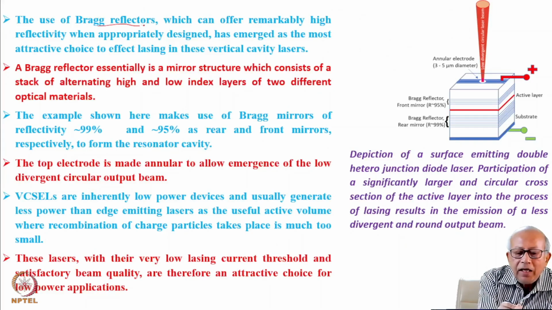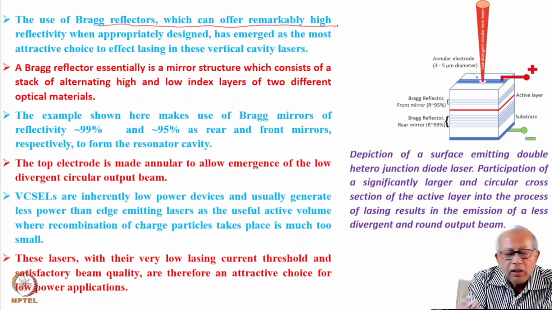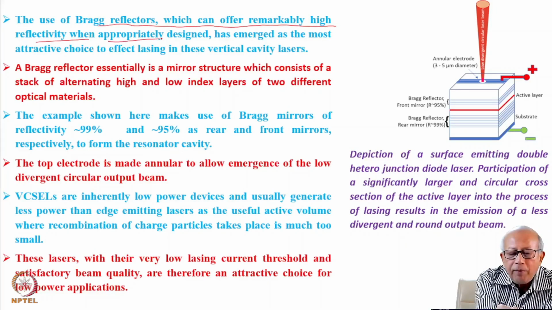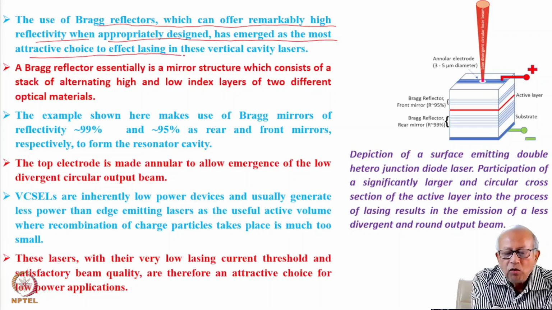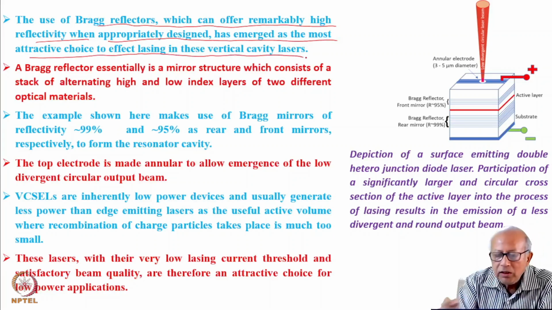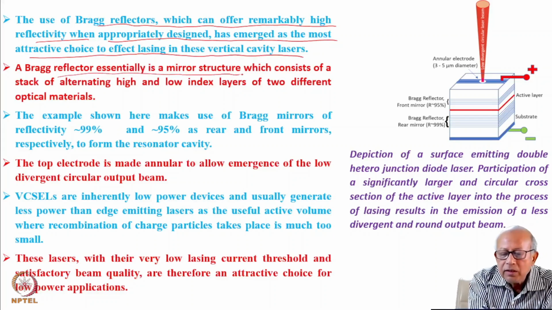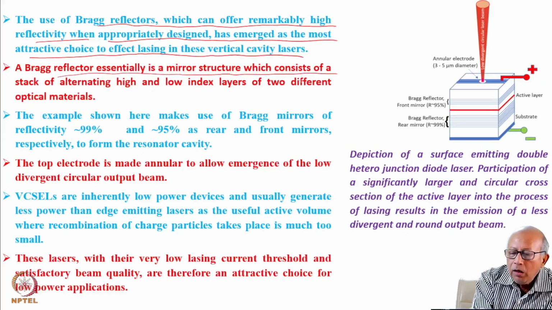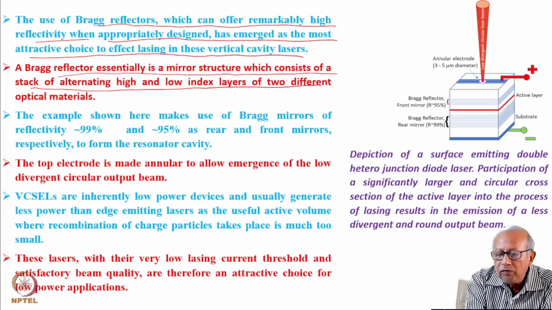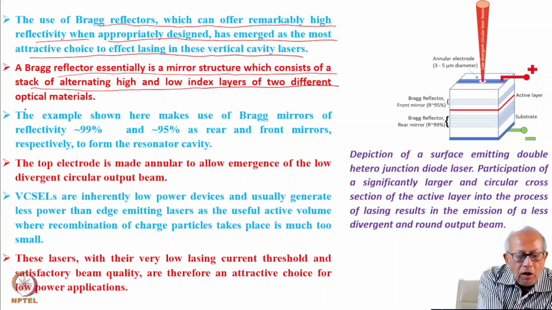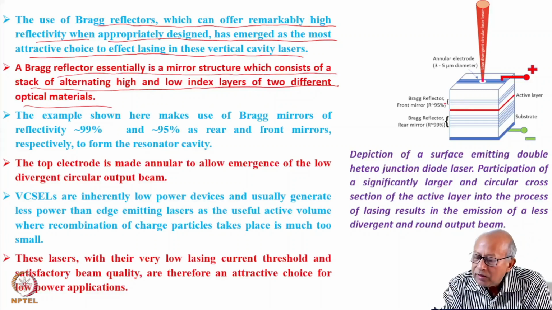The use of Bragg reflector, which can offer remarkably high reflectivity when appropriately designed, has emerged as the most attractive choice to effect lasing in this vertical cavity laser. The Bragg reflector essentially is a mirror structure which consists of a stack of alternating high and low refractive index layers of two different optical materials, as can be seen here.